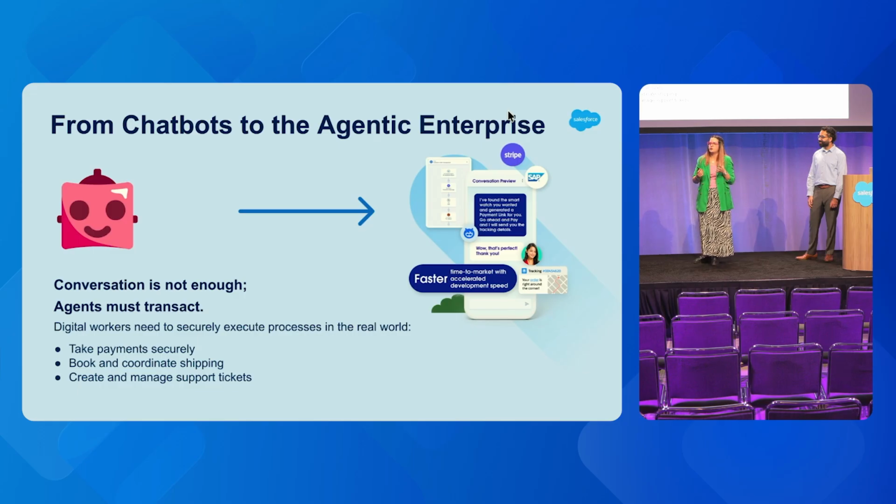We want them to do something for us, like book a call or do some sort of transaction, check an inventory, or process a refund. So in order to achieve that type of transaction, we need you guys, developers and architects, to help the business to build them. And I'll pass it to Samast, who's going to show you how you can achieve that on your own or with the help of external services.